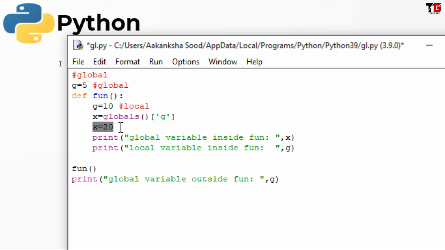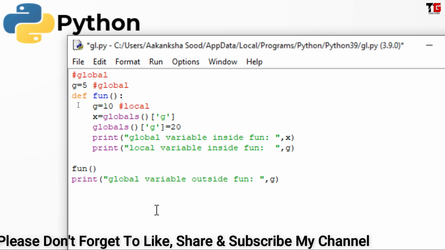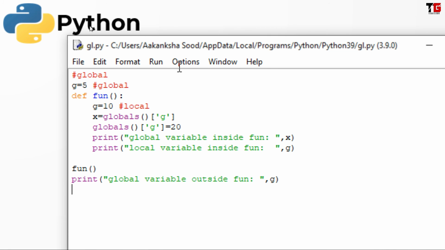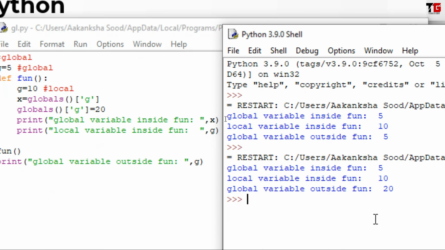So this is not the correct way to change the global variable. To change the value of a global variable, use the globals function, get the g variable and assign a new value. Alright, now I save the program, I run my program and I got this output.